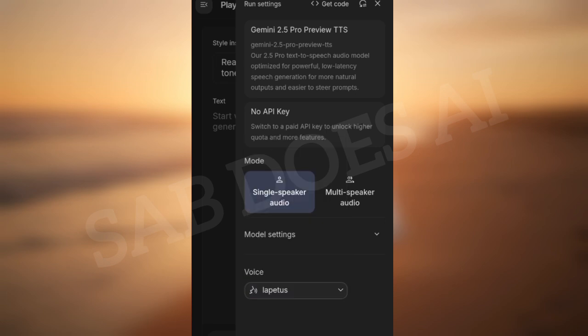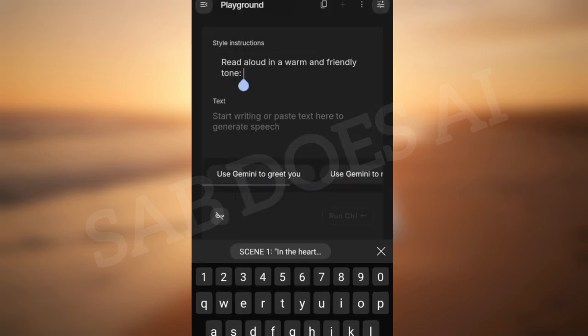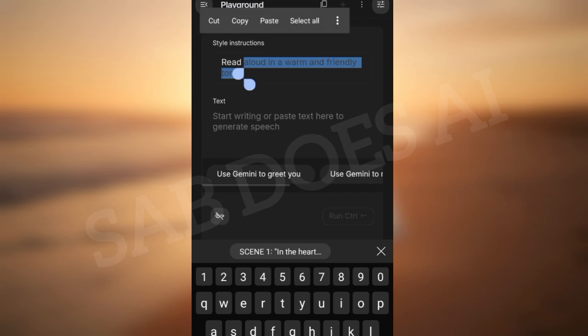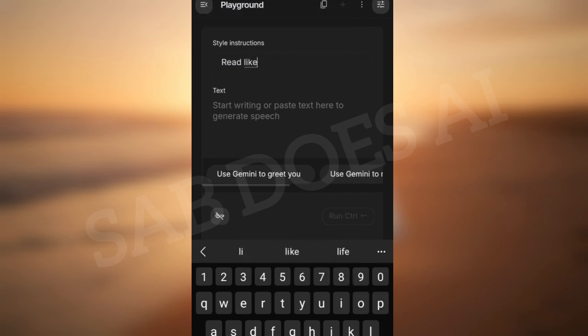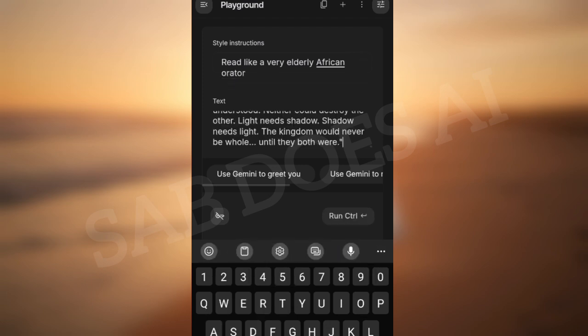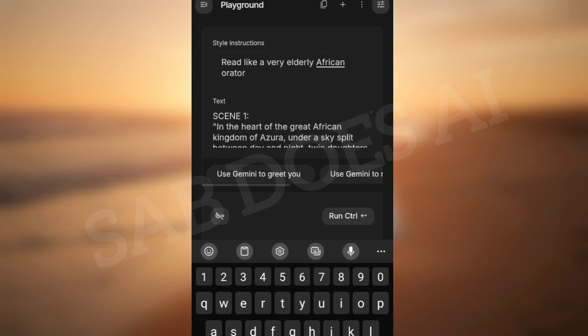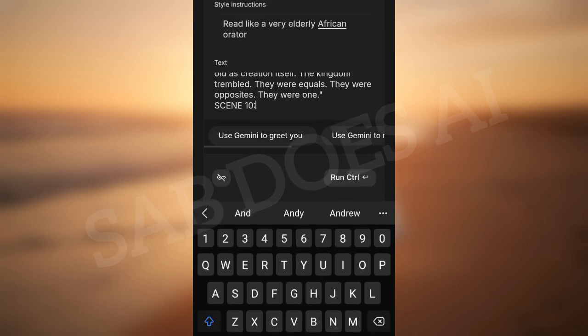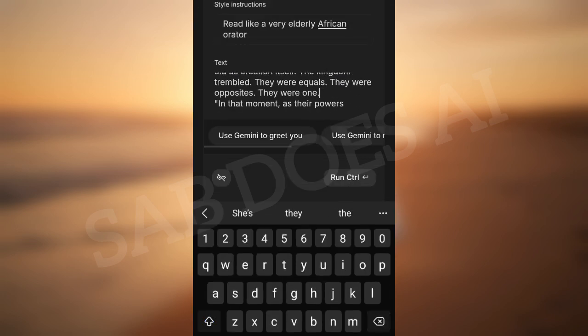All right, click that, and then here I'm going to describe how I want the voice to read the text for me. It is very important that you already have this in mind, okay? So as you can see, I am describing it here, the style of instruction. So I'm telling it to read like a very elderly African orator. Then I will place my text, the ones that I have copied, that's the narration here, and just remove all the scene by scene. Okay, so once I do this scene by scene, I remove all of them. I now have a fluid script for this AI to read.